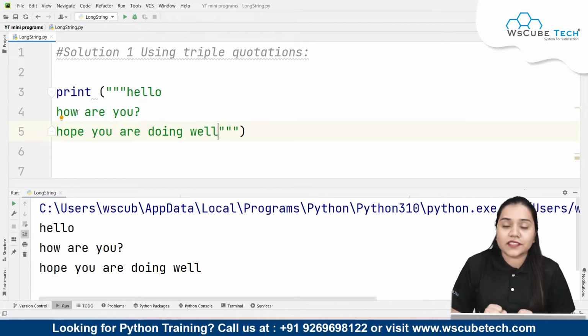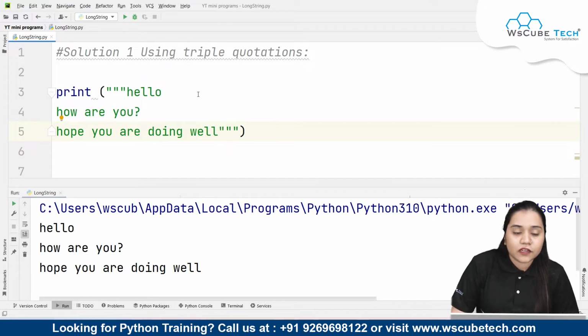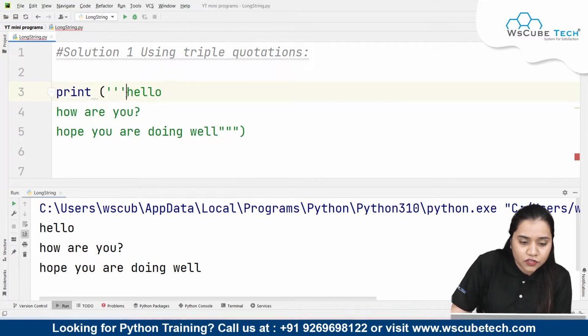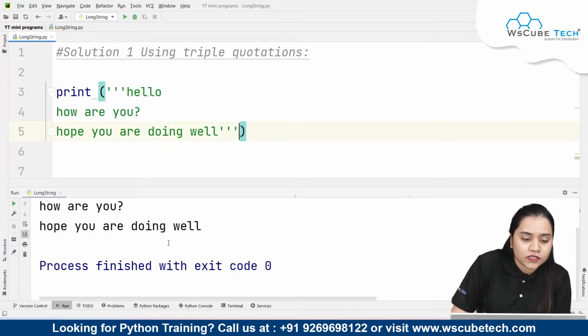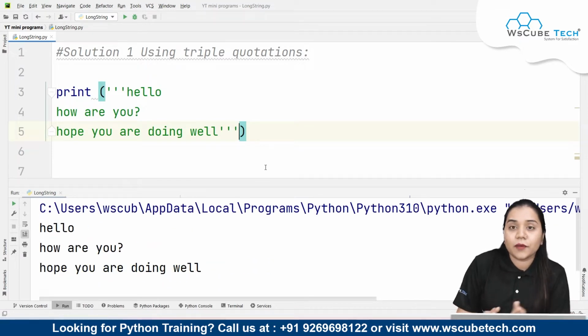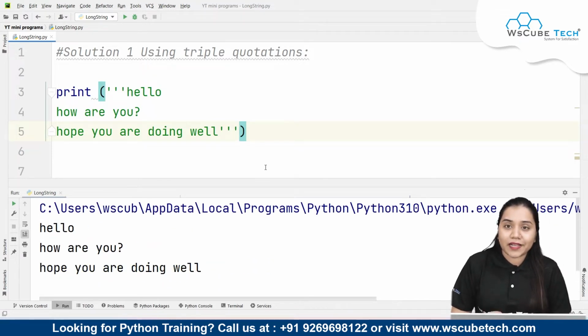Now not just triple double quotations, you can also use triple single quotations as well. So if I use triple single quotations instead of triple double quotations, it would still do the same thing. So now talking about our second method where we will be using the backslash n, let's have a look on how it can be done.